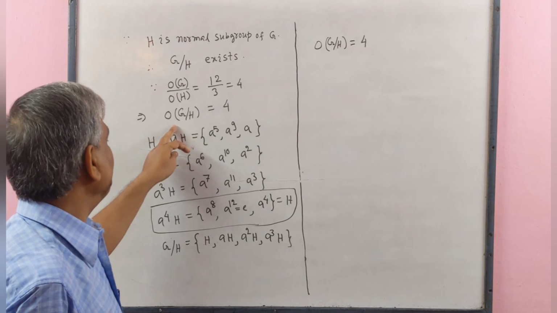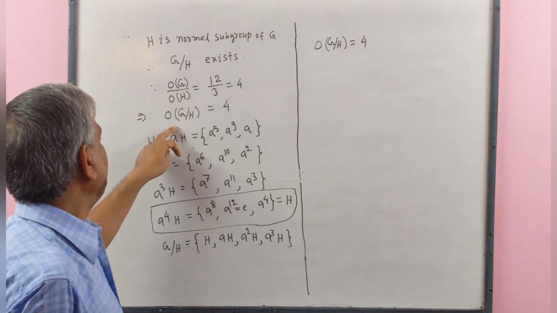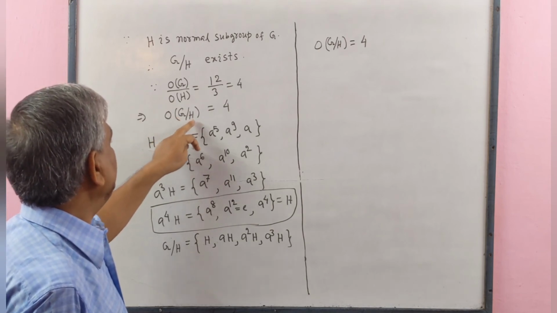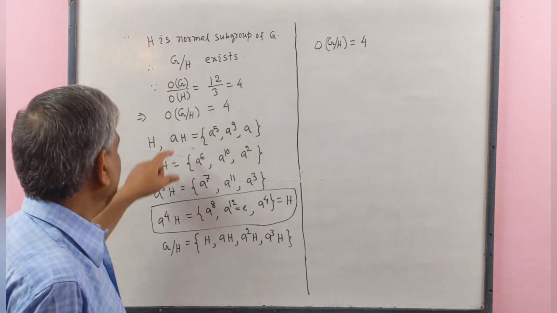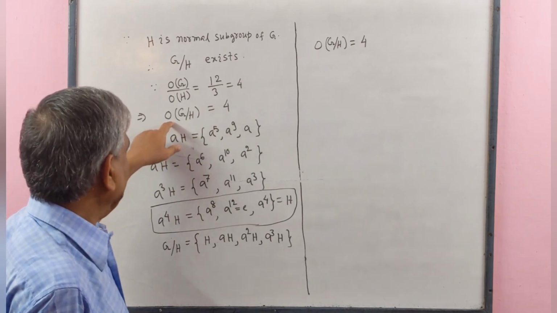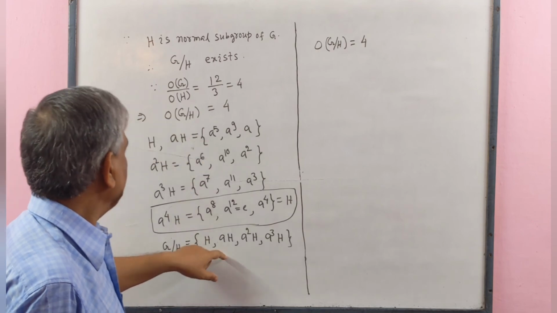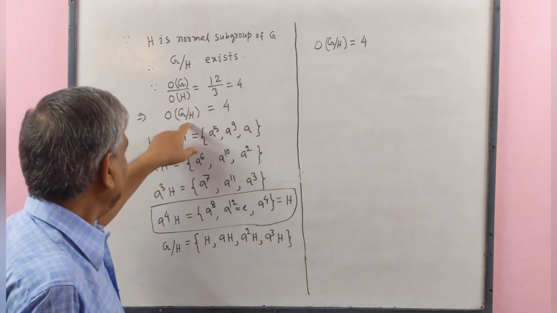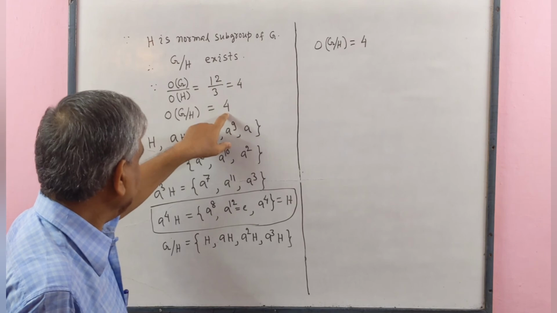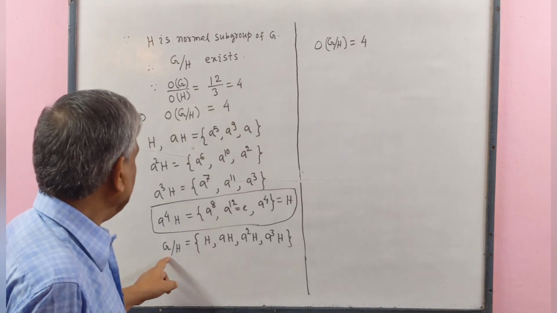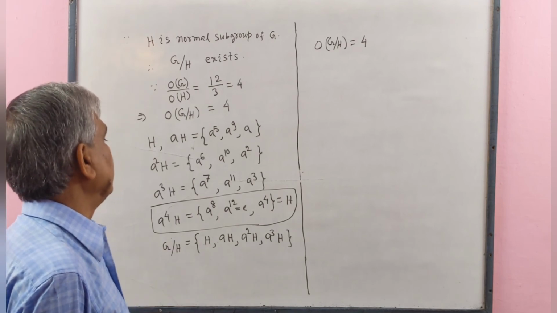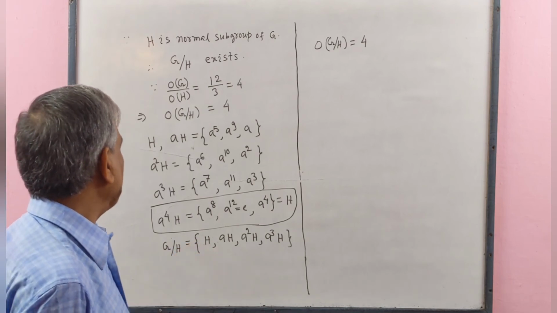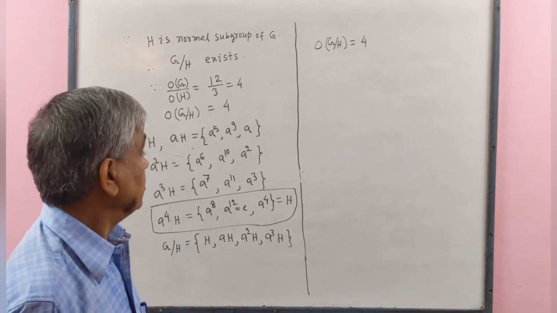By formula we have already got order of G by H equal to 4. So we verify by two ways: by formula order of G by H equal to 4 and by counting elements of G by H. In both cases we get order of G by H is 4.